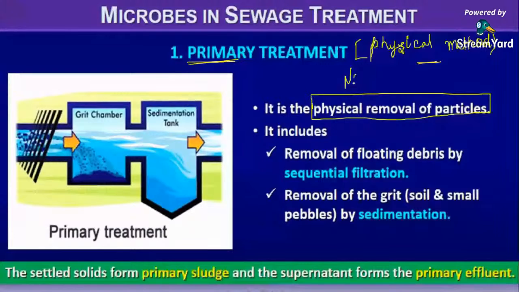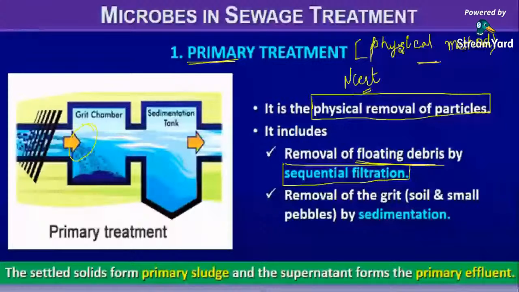That is removal of the floating debris by sequential filtration. By filtration you remove the hard sediments and obtain pure water instead of having pollutants. In the primary treatment you can also remove grit particles, that is soil and small pebbles, by the process called sedimentation.